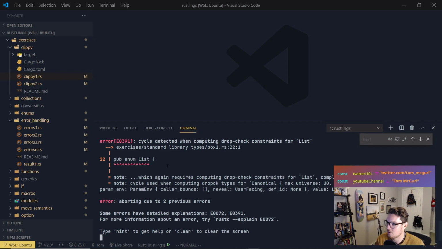And now we are on to box. We haven't learned about box, so it's going to be fun. We're going to be using the tips as needed.